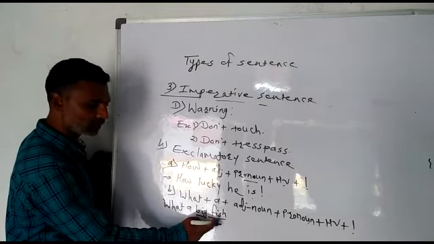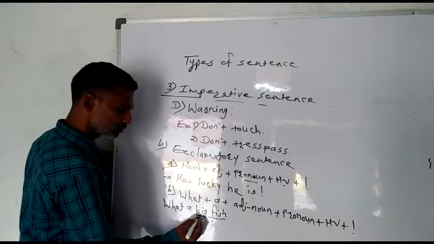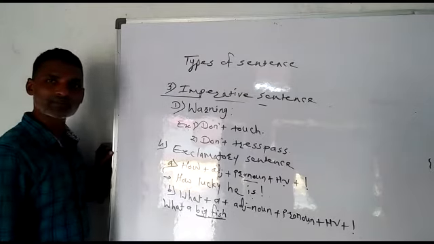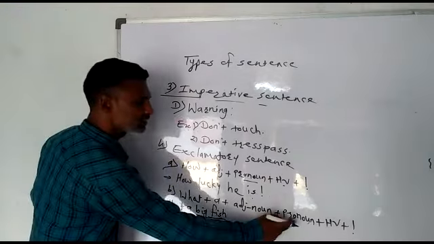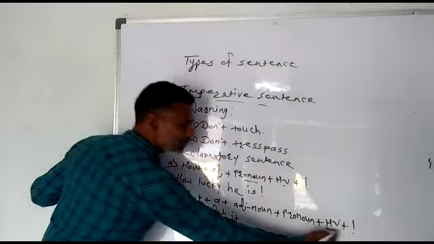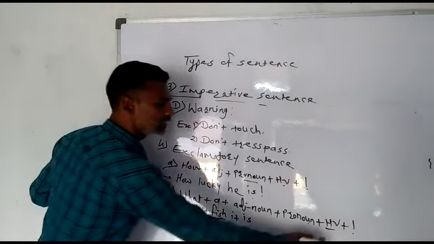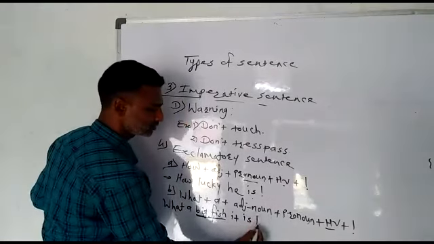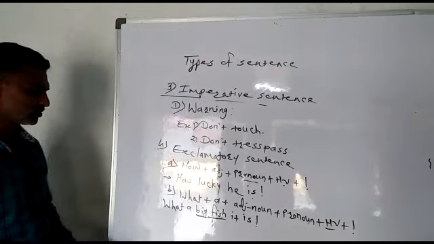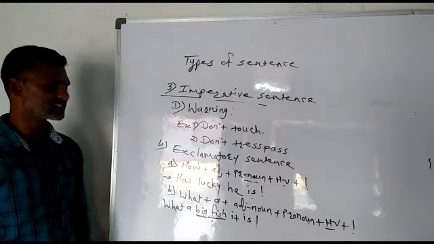Big is an adjective, noun, they have come joining together. Then for this big fish, what is the suitable pronoun? It. This is the suitable pronoun, it. Then helping verb is, and then exclamation mark. And so the example will be: what a big fish it is.